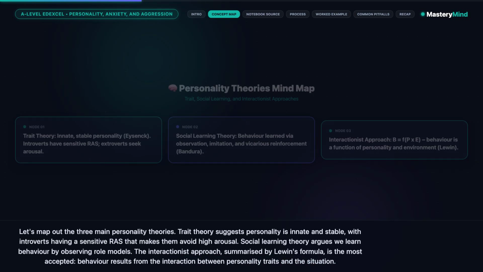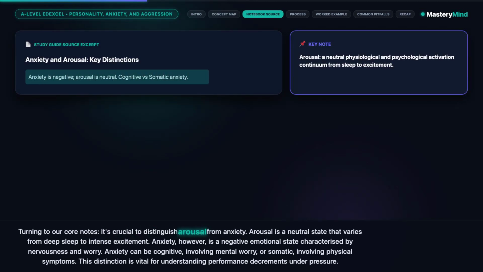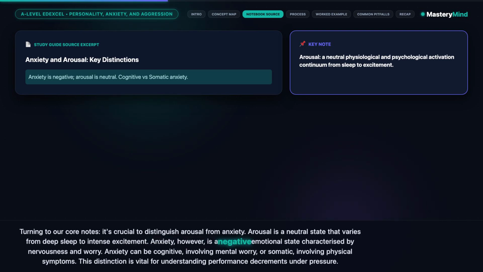Turning to our core notes, it's crucial to distinguish arousal from anxiety. Arousal is a neutral state that varies from deep sleep to intense excitement. Anxiety, however, is a negative emotional state characterized by nervousness and worry. Anxiety can be cognitive, involving mental worry, or somatic, involving physical symptoms. This distinction is vital for understanding performance decrements under pressure.